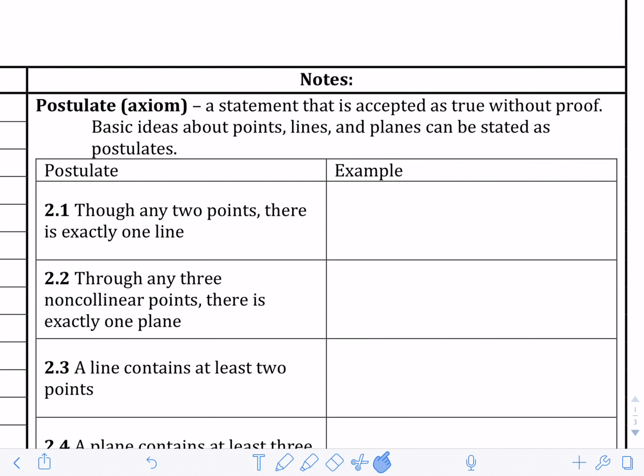So pretty much there are 7 of these postulates, or you can call them axioms, that are just statements where you do not have to prove them. So here's the first one we're going to go over. Through any 2 points, there is exactly 1 line.